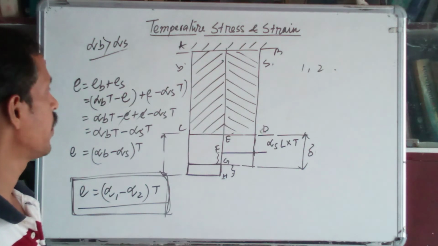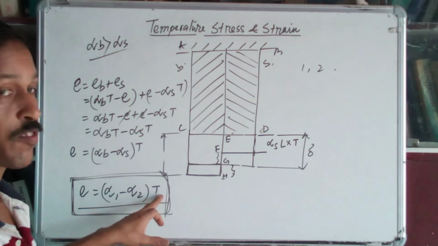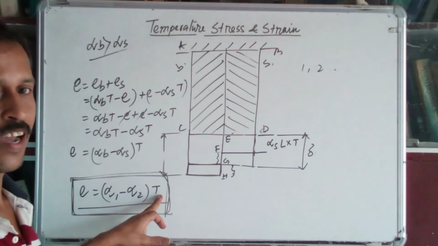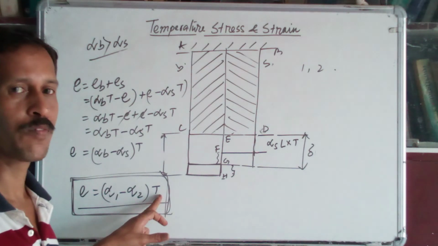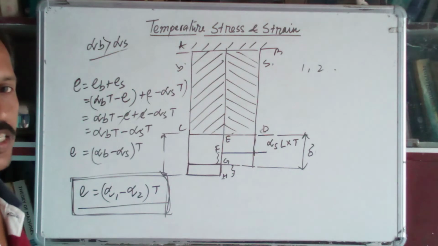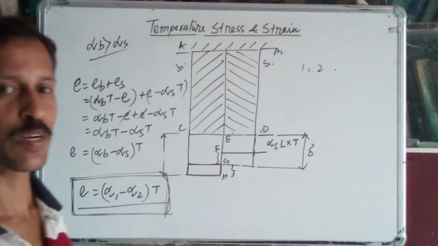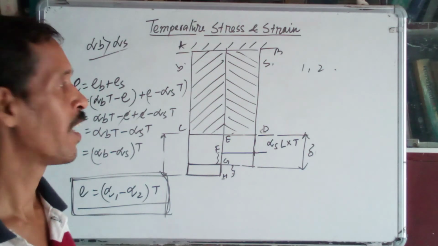And here we have increased the temperature, so that amount of temperature rise will be used. And if you decrease the temperature, you can develop the same using this same equation. We can find the solution, because the coefficient of linear contraction in case of brass will also be more, and in case of steel it will be less.